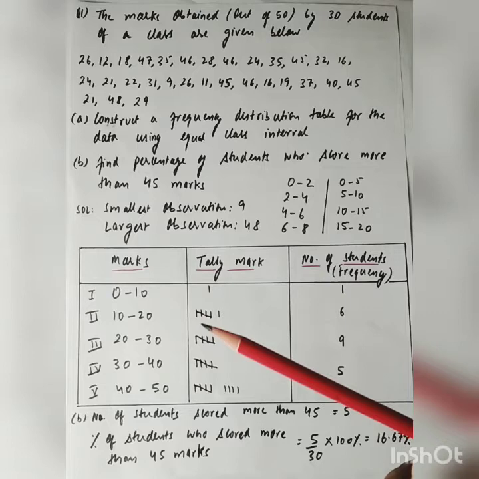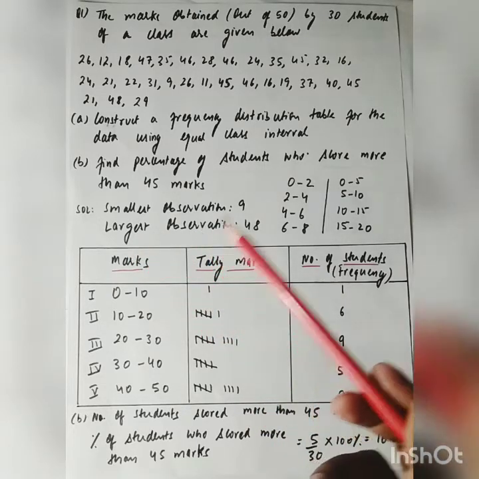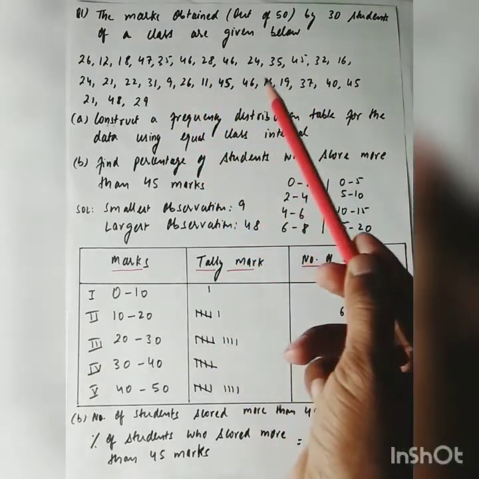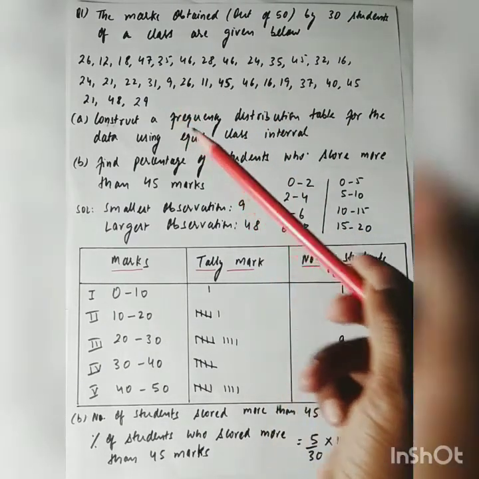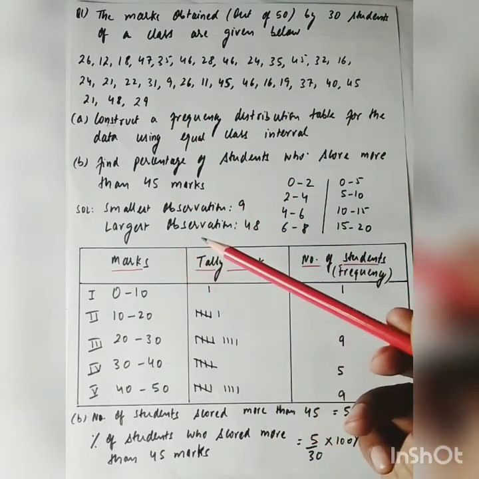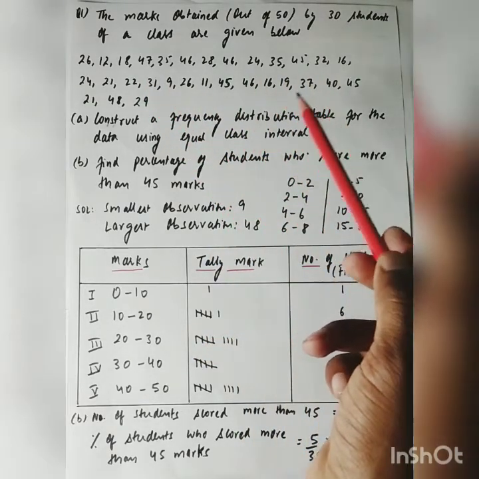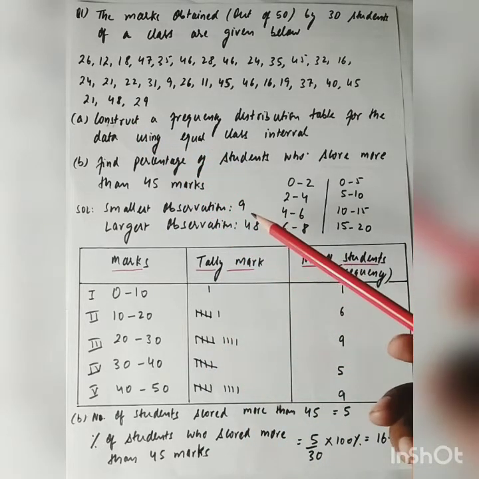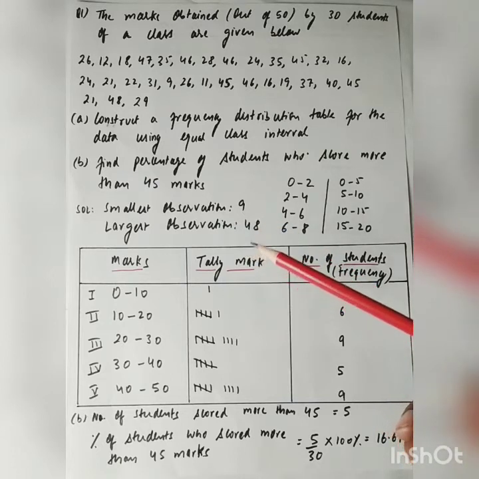Part B is find the percentage of students who score more than 45 marks. Now we will find the smallest observation in the given data. If I look, the smallest observation in the given data is 9, and the largest observation in the given data is, if I check, that is 48. So by looking at this smallest and largest observation, we get an idea that our data is going to vary from 9 to 48.